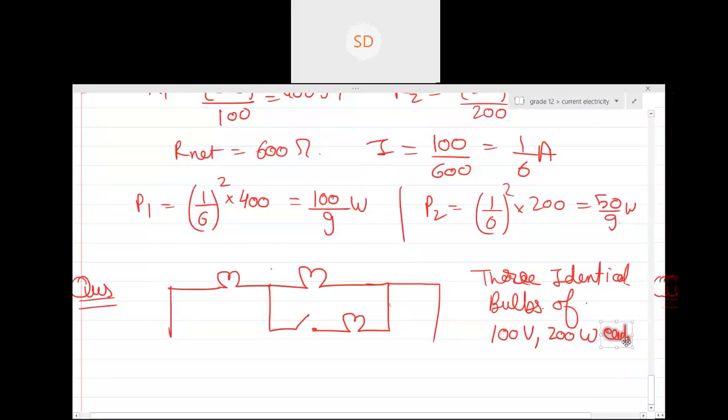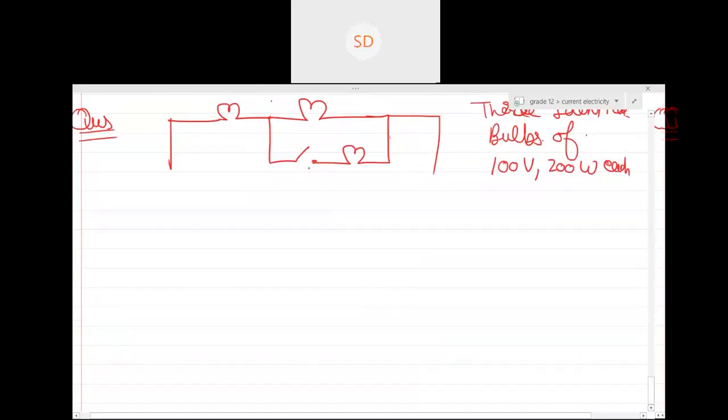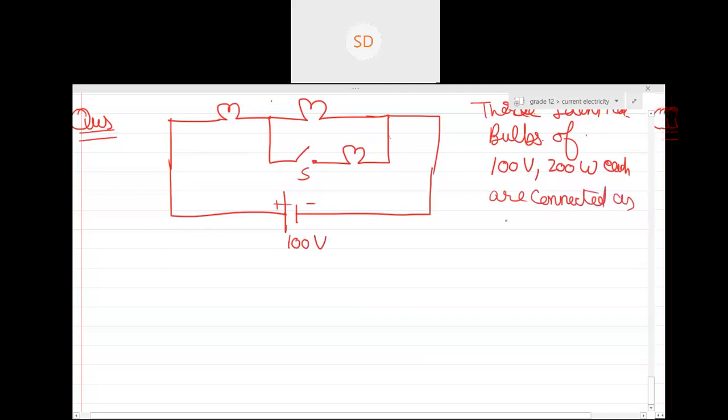Yes, sir. So basically I have given the power rating. From this power rating you can calculate the resistance. They are connected as shown in the figure with a battery. Let's say the battery is 100 volt. Connected as shown with a 100 volt battery.